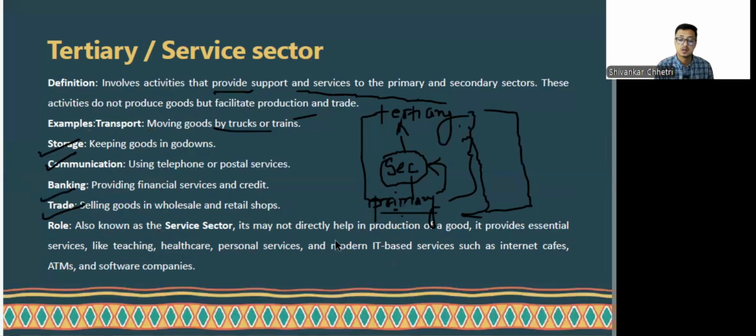So it may not directly help in the production of a good, but it provides essential services like teaching, healthcare, personal service, modern IT-based services, internet cafes, ATMs, software companies, etc. So these all are the categories of the tertiary sector.